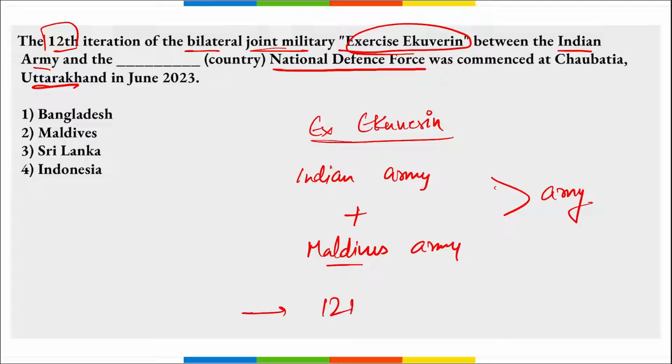And if asked that this exercise was conducted between the armies of which two nations, it is exercise UKVRIN. This was the 12th edition of the exercise that was held recently, and if location is asked, then it was held in Uttarakhand in India only. Correct? It was held in the month of June, and it is a bilateral exercise that is conducted alternately, once in India and then in Maldives. Correct? So option 2 is right here.